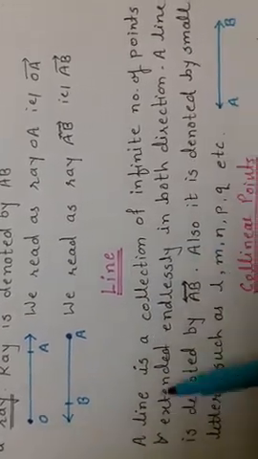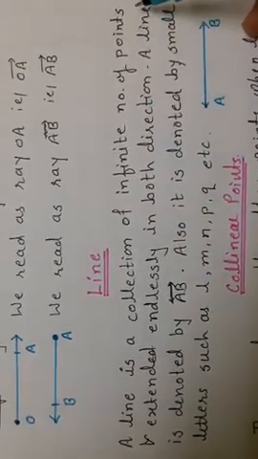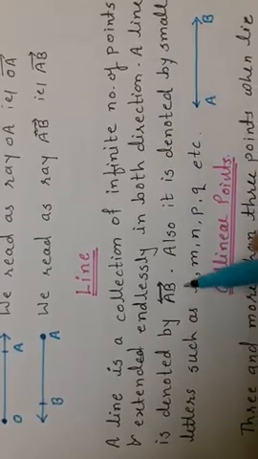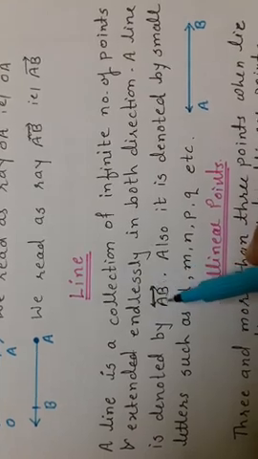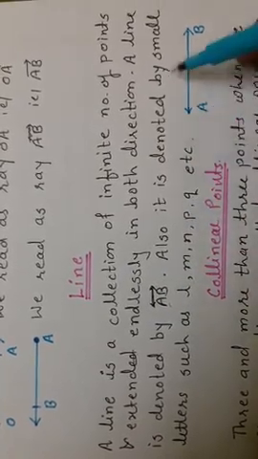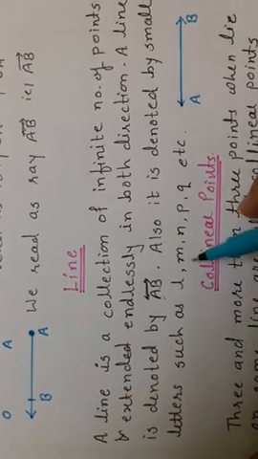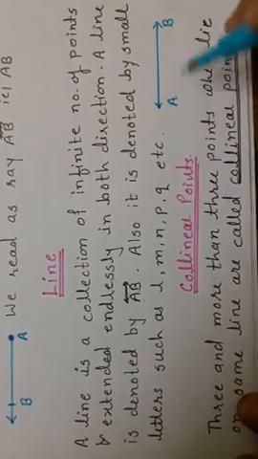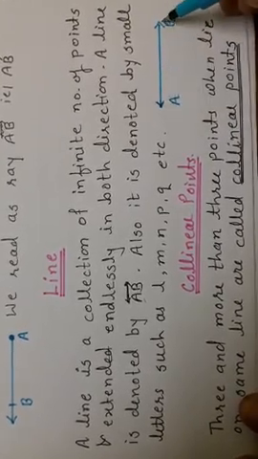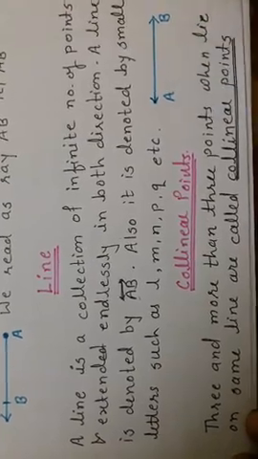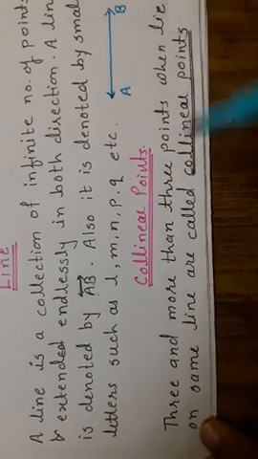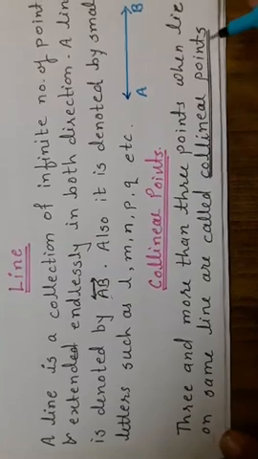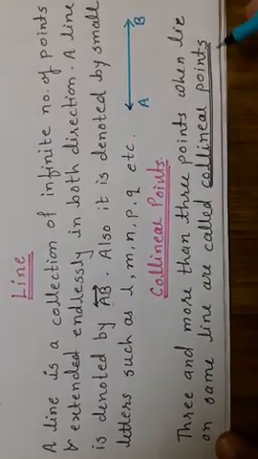Next is a line. A line is a collection of an infinite number of points and extends endlessly in both directions. A line is denoted by the arrows which we have written here. Also it is denoted by small letters such as L, M, N, P, Q, etc. Here we have drawn a line and both ends have arrows, meaning we can extend this line endlessly in both directions. Collinear points. Three or more points when they lie on the same line are called collinear points.